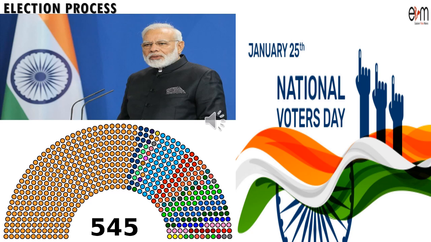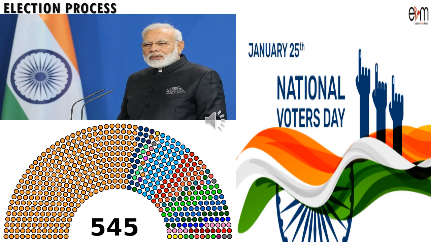So at a national level, the head of the government, the Prime Minister, is elected by the members of the Lok Sabha. Now, who is the Prime Minister of India? Modi. He has the support of more than 300 members in the Lok Sabha. 272 plus support is enough to become a Prime Minister.